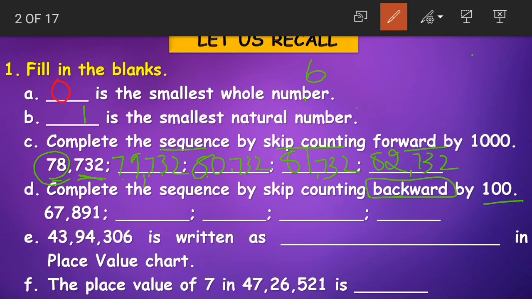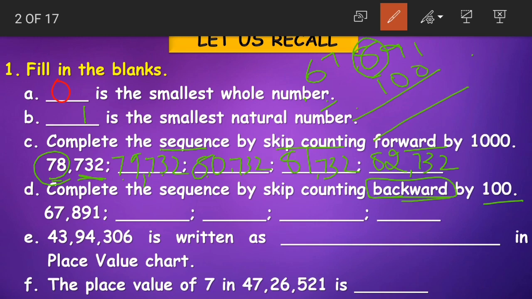Now in the given question, we have 67,891. Now look at this here. We are concerned about this number 8, which is in hundreds place value. We'll subtract 100 from the given number. Why subtracting?